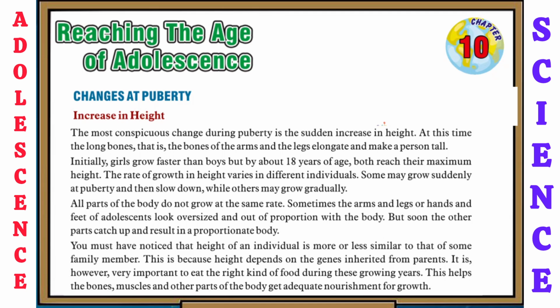You must have noticed that height of an individual is more or less similar to that of some family member. This is because height depends on the genes inherited from parents. It is, however, very important to eat the right kind of food during these growing years. This helps the bones, muscles and other parts of the body get adequate nourishment for growth.